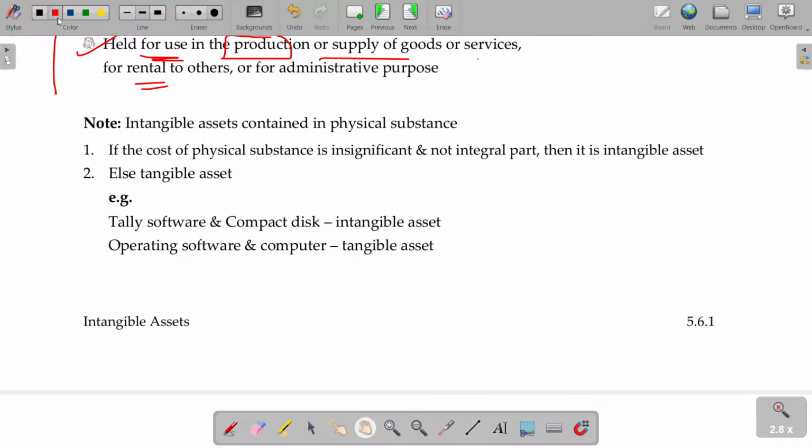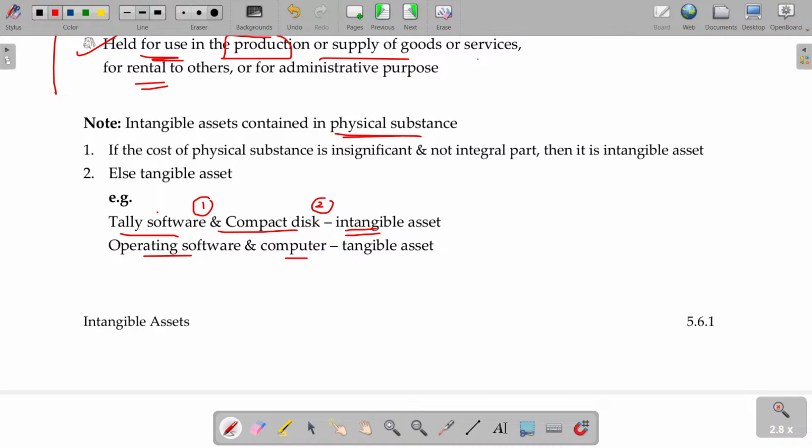And intangible assets can contain physical substance also. Tally software with compact discs. Come on, tell me, why do you purchase Tally software and the compact discs? What is the first priority? Tally is the priority. This is only the package. The Tally software is packed in the compact disc. So my intention is Tally software. Tally software is the intangible one. Then the asset is an intangible asset only.